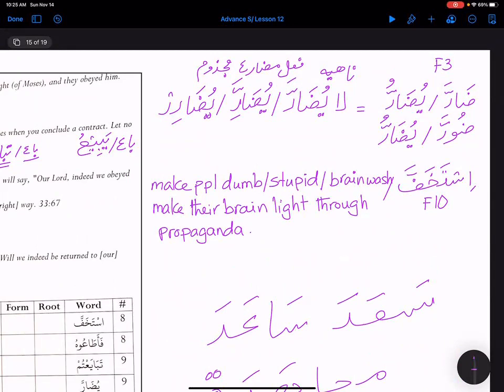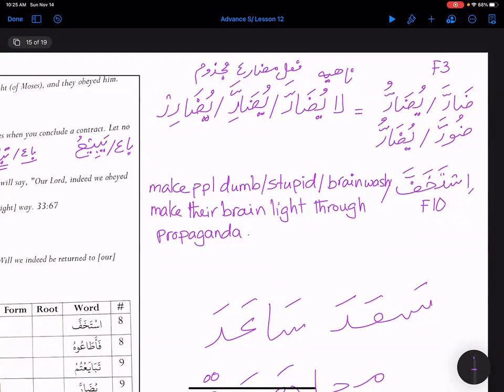And then when we put it in family 3, it will become dara, and yudaru, right? And let's make it majhul. It will be dura, and yudaru. It is yudarra here because of the lam, sister? Yes, because of la nahiya, this is la nahiya.